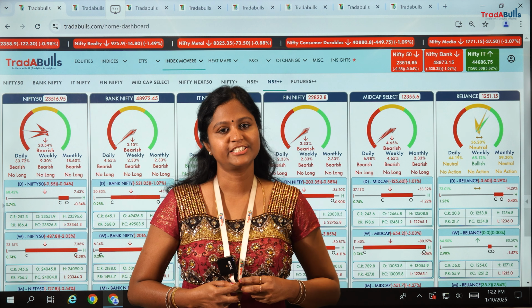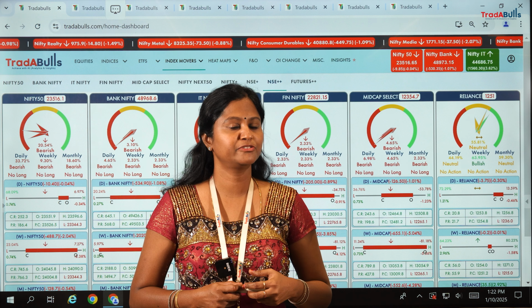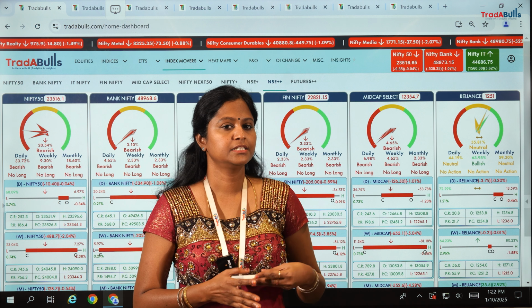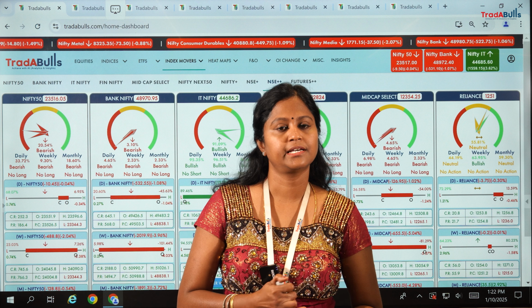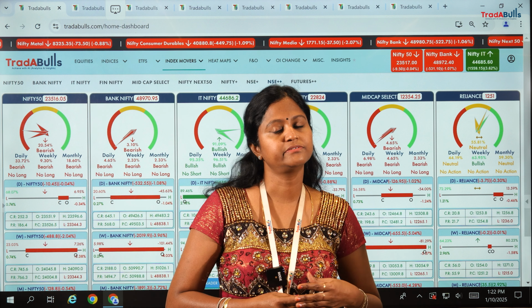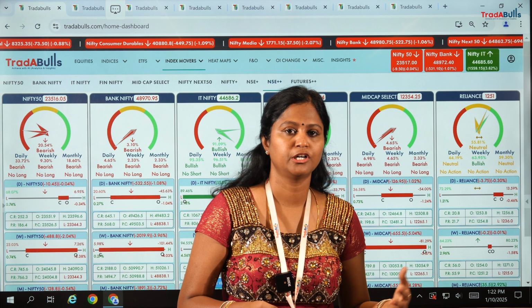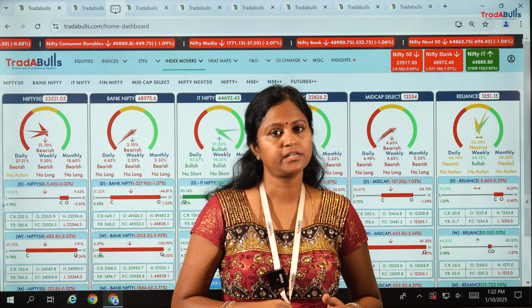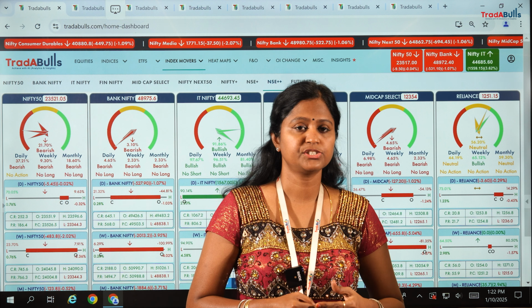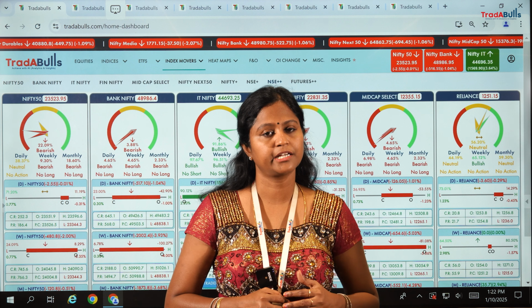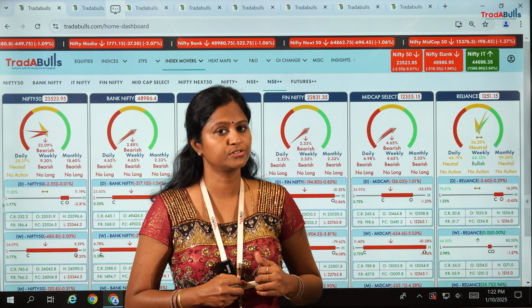Today let's look into the Tradables application to see how the market has been performing. Because in this current week, as we have seen, all three, Nifty 50, Bank Nifty, and IT Nifty, have been moving in a downtrend, and our Tradables application has been clearly indicating how the market momentum is, in the market outlook section.